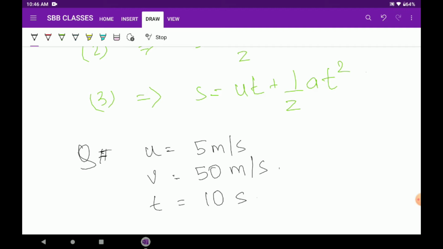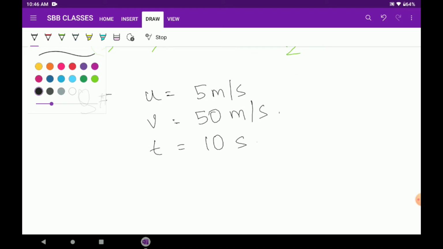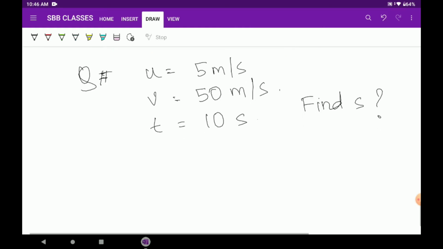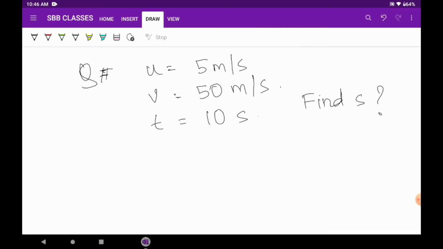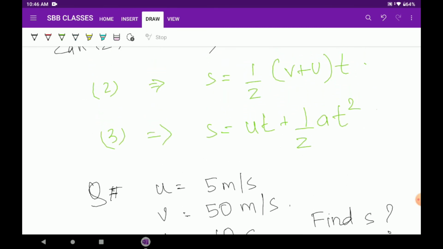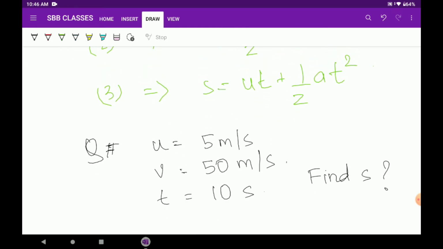No need to complicate things. Now what are you asked to find out? You are asked to find s. You can stop the video right now and find the value of s using equation 2 itself, because we have v, u and t here. It won't be a problem, but I also want to check whether equation 3 holds true.